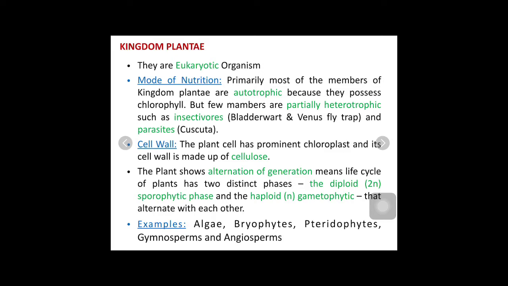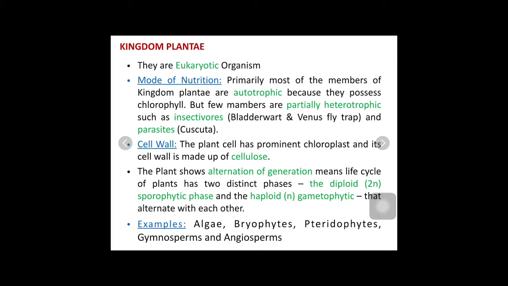The Protista is unicellular eukaryotic, whereas fungi are unicellular or multicellular eukaryotic, and the plantae are mostly multicellular eukaryotic organisms. Now when we discuss the mode of nutrition in the plantae, most of the plants are autotrophic in nature. Why are they autotrophic in nature? Because they possess chlorophyll. And due to the presence of chlorophyll, they can prepare their food in presence of sunlight. Hence they are autotrophic in nature.